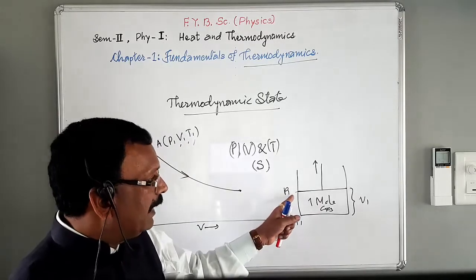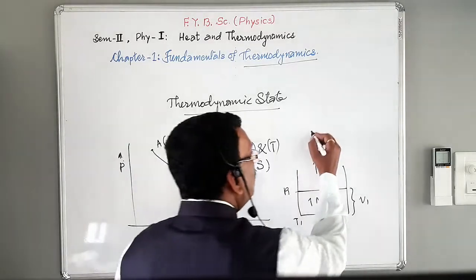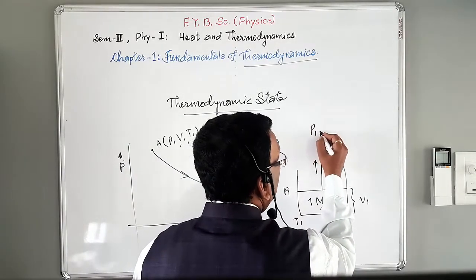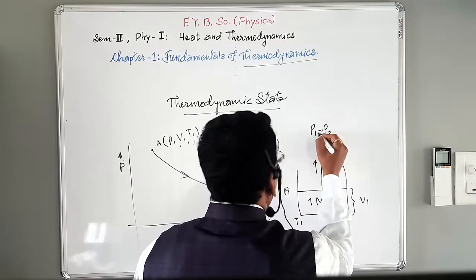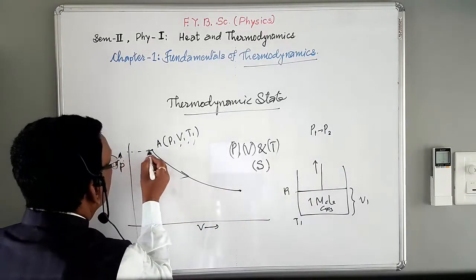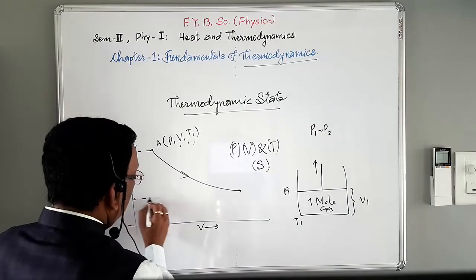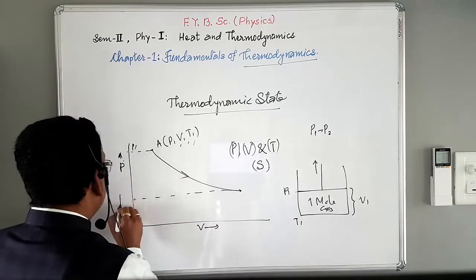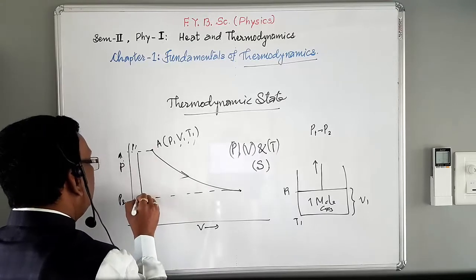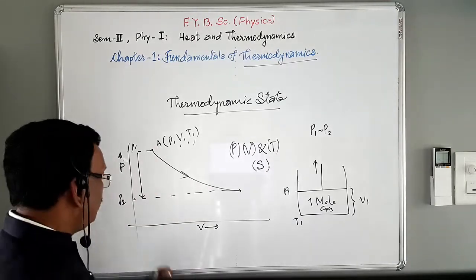When we decrease the pressure from P1 to P2, that means here pressure is P1, and when we decrease the pressure, this is the final pressure P2. What happens?